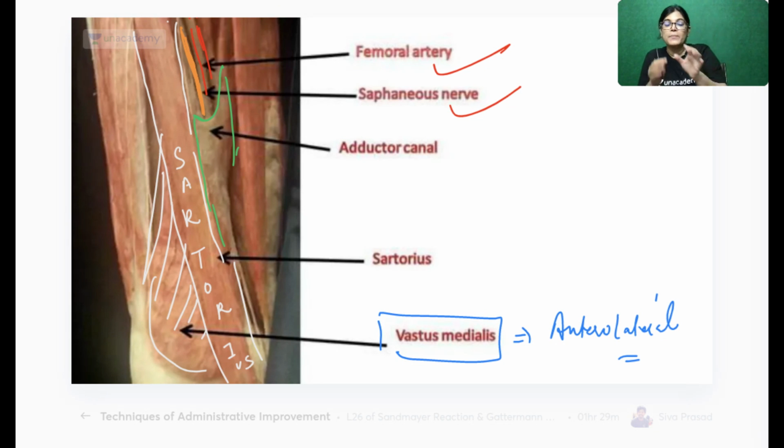In this diagram, they have kept the walls nicely. If you want to go inside and see more structures, you have to dissect a part of sartorius muscle. Why? Because sartorius muscle is forming the roof. So once you remove the sartorius muscle, inside structures are more evident. But here also many of the structures you can see, as you can see in the diagram.